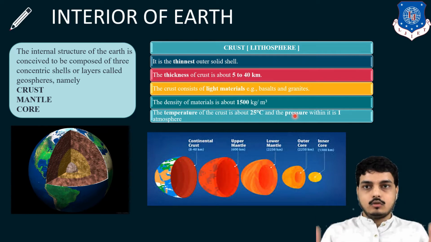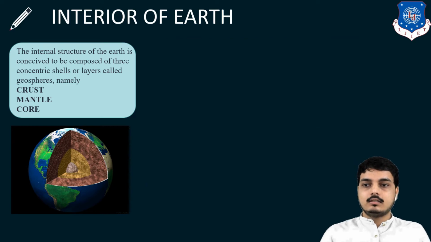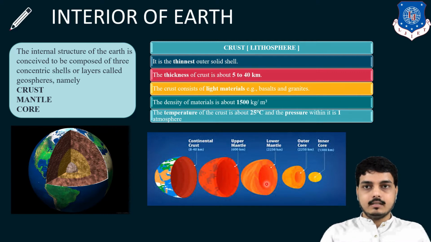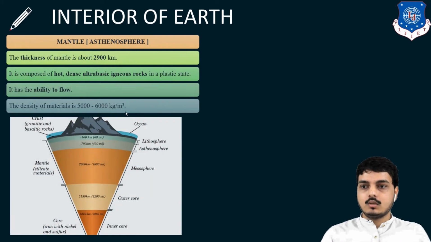So crust is the outermost surface, and inside it is the mantle. The mantle is of two parts, upper mantle and lower mantle, but we will consider it as a mantle only. So what is mantle? It is the part under the crust. The thickness of this mantle is about 2900 km. It is composed of hot and dense ultrabasic igneous rocks in a plastic state. It has the ability to flow. The density of such materials is around 5000 to 6000 kg per meter cube. And after that there is the core.